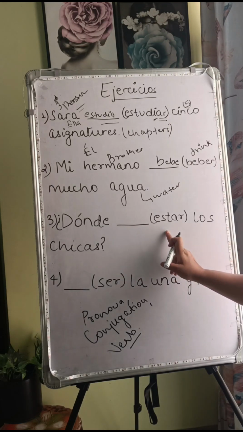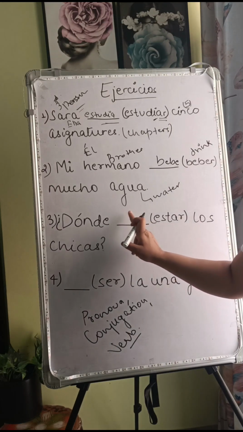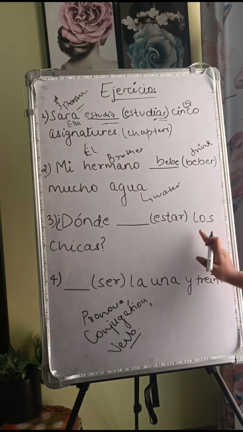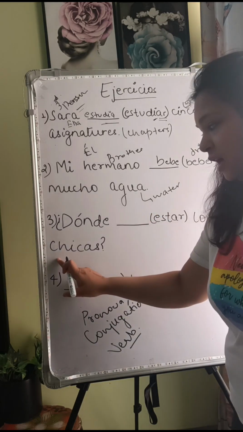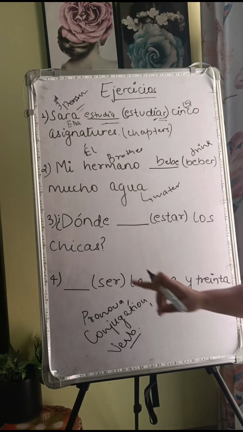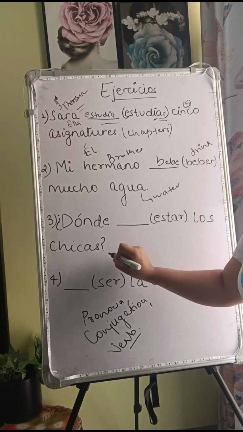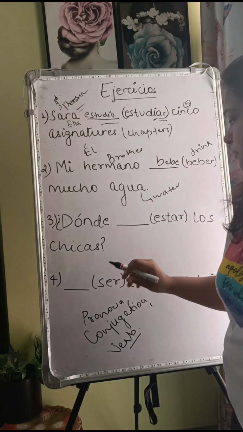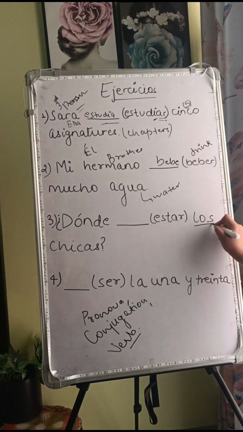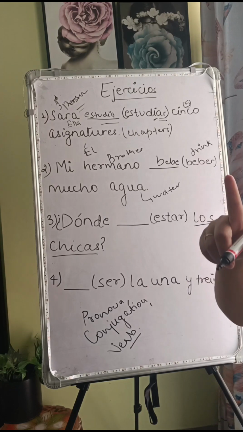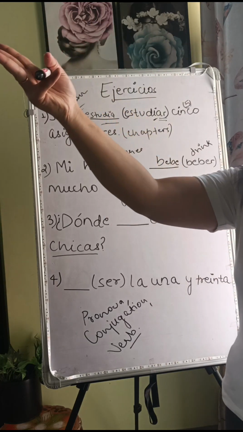Donde. Estar is the verb. We have to find out the conjugation of this verb. Los chicas. This is a very interesting question and you will learn a lot with this single question. First thing, it's a question because the question mark is there. Second thing, we are talking about los chicas, which means plural and third person.